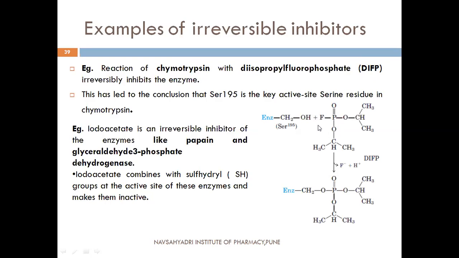It binds at the active site of chymotrypsin, where there is a serine 195 residue, and it inhibits the enzyme chymotrypsin. Then the substance iodoacetate is an irreversible inhibitor of enzymes like papain and glyceraldehyde 3-phosphate dehydrogenase. This iodoacetate combines with sulfhydryl groups at the active site of these enzymes and makes them inactive.